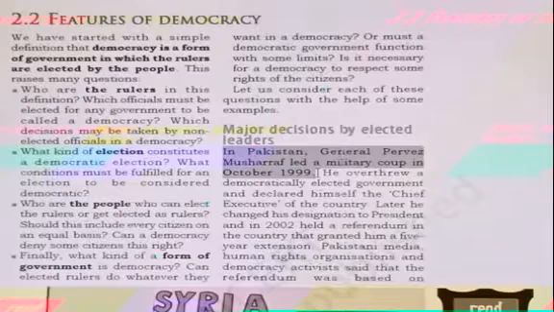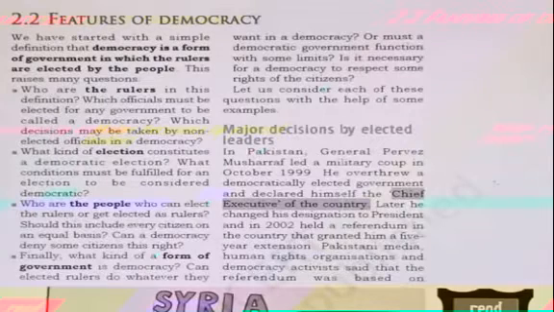So what was the next thing? In 2002, he declared himself as the president of the country. First he declared himself as the chief executive of the country, and afterwards he declared himself as the president of the country. In 2002 he held a referendum in the country.